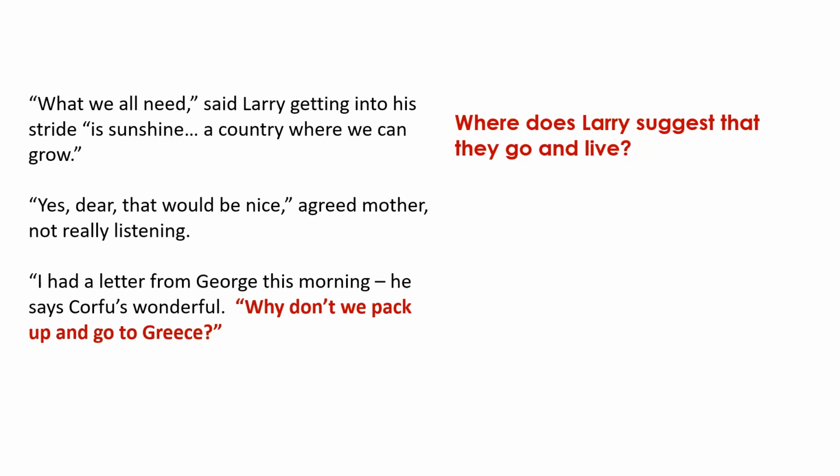So guys, we don't need to really unpack this too much, but what we see here is a chain of events. The miserable Bournemouth weather, the family poorly and full of ills, and then in comes Larry with a suggestion. So where does Larry suggest that they go and live? What's his answer to their problems of the weather and feeling poorly? He says, why don't we go and live in Greece? Brilliant, Corfu. So this is the start of the family's adventure for going to Greece.